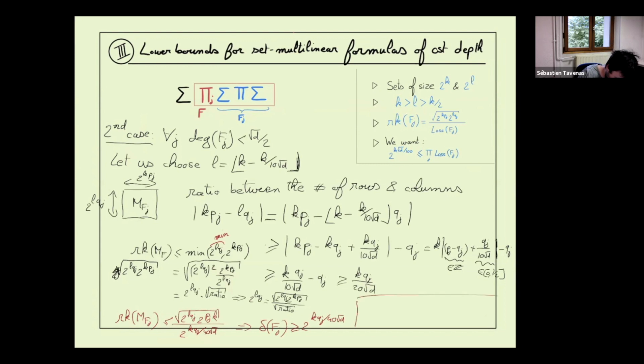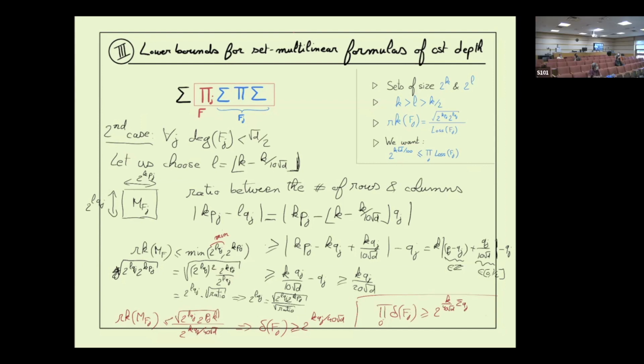Okay. We finish. The product over J of delta Fj is at least 2 to the k. And this term is D. Exactly.